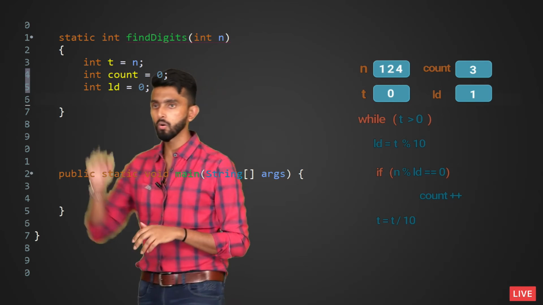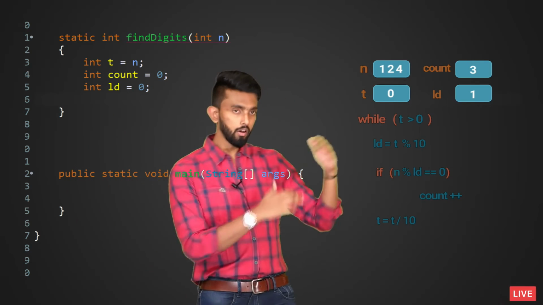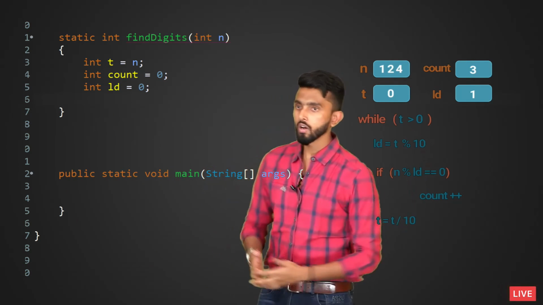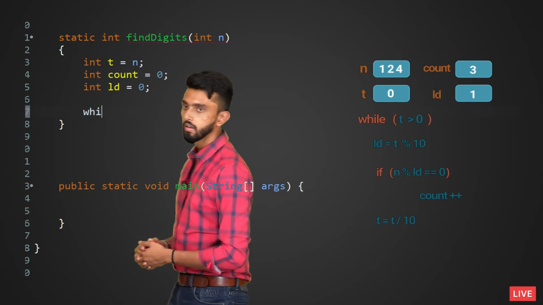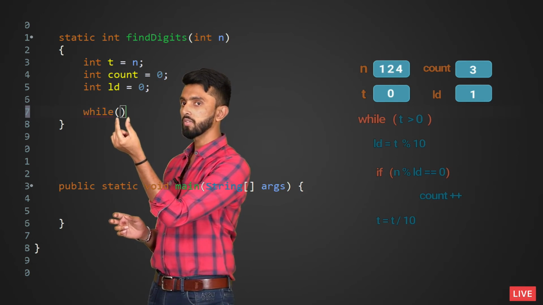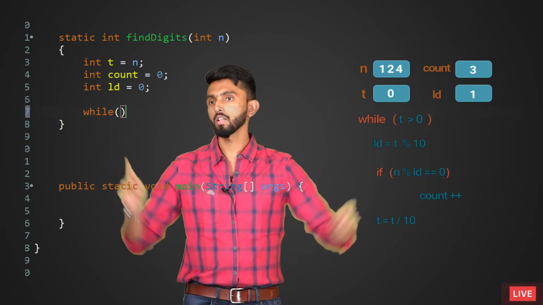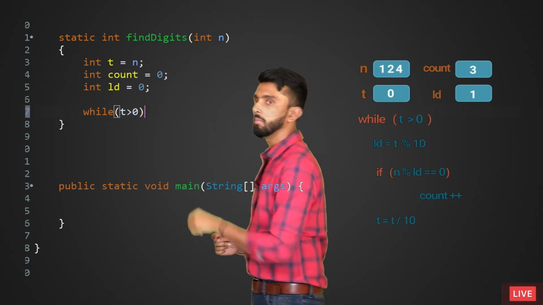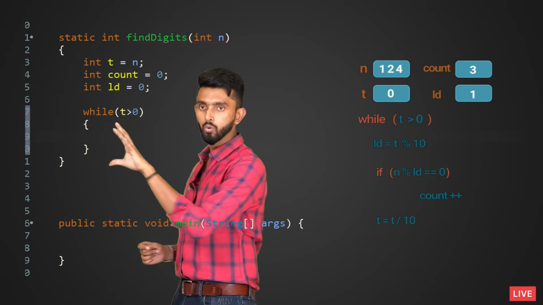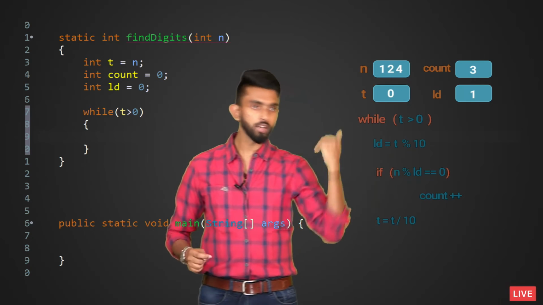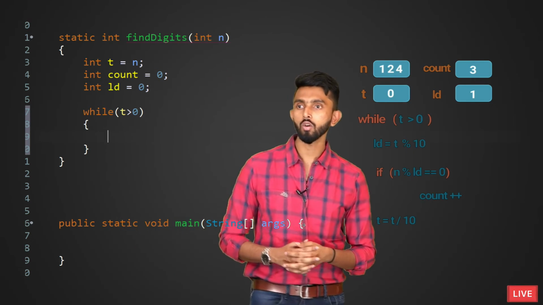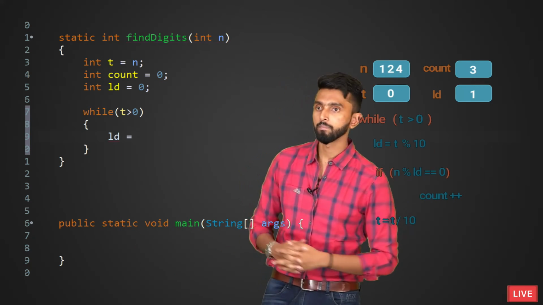Good. Now I'll come down. Now there I have to write this while loop. So I'll tell it, as long as this condition is satisfied, which is t value should be greater than 0, I will come inside this and all I am going to do is this logic. So first extract the last digit. So ld is equal to t mod 10.